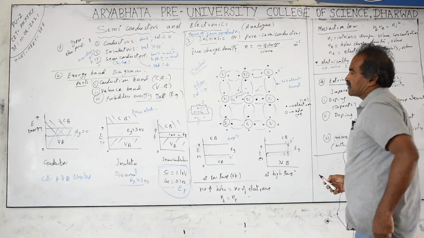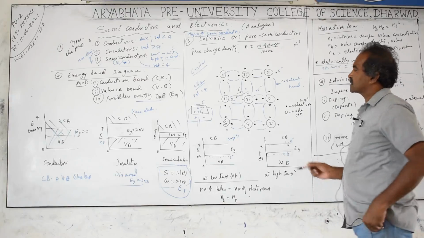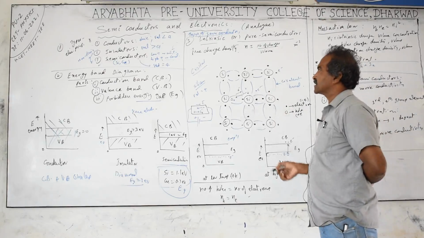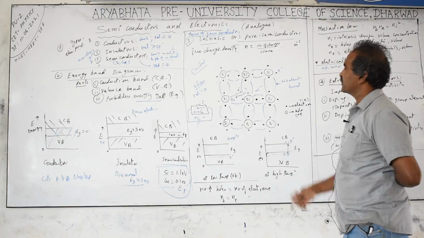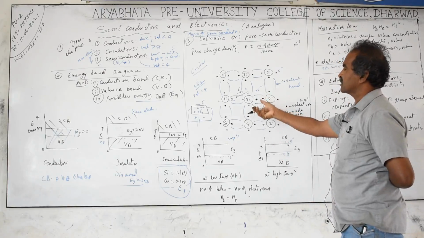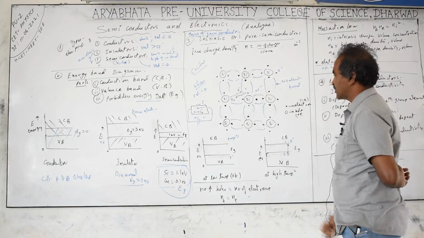Current is increasing here because of the two charged particles. More bonds break, more current increasing. But if all the bonds break, the crystal will not be there. So we cannot increase the temperature to damage this crystal. More bonds broken means the crystal will be damaged, so you have to avoid it.